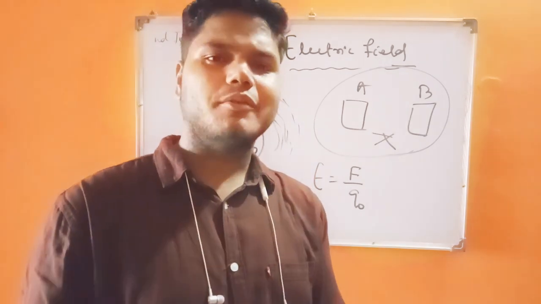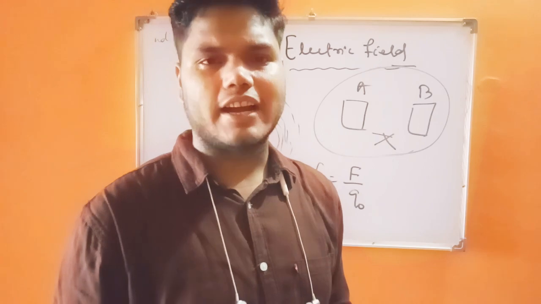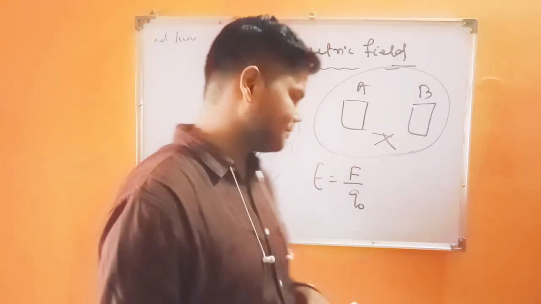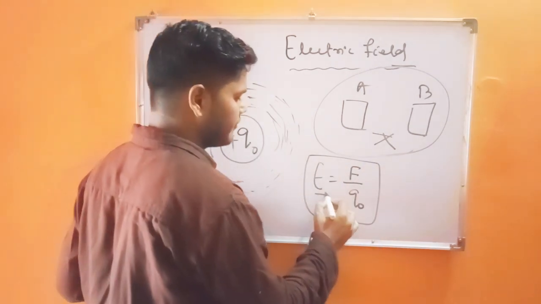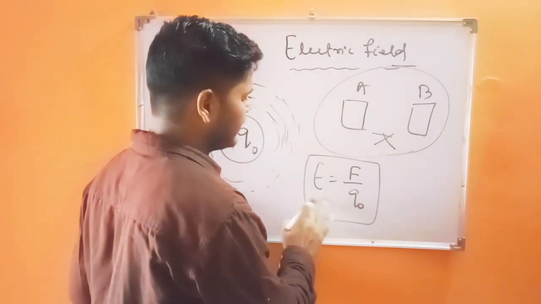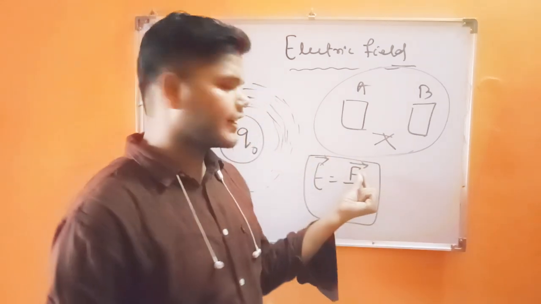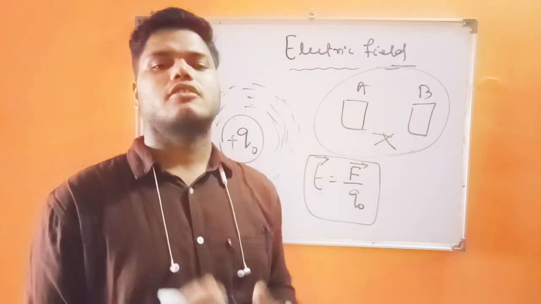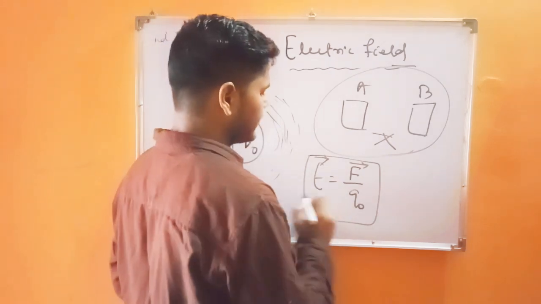First of all, we will discuss what a test charge is. The minimum amount of positive charge is called the test charge. Then, mathematically, you can write electric field equals force upon charge. Electrostatic force is a vector quantity, so electric field is also a vector quantity.